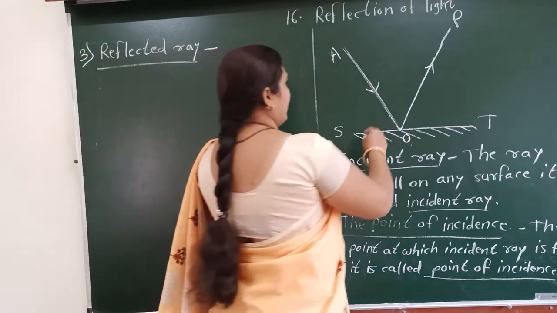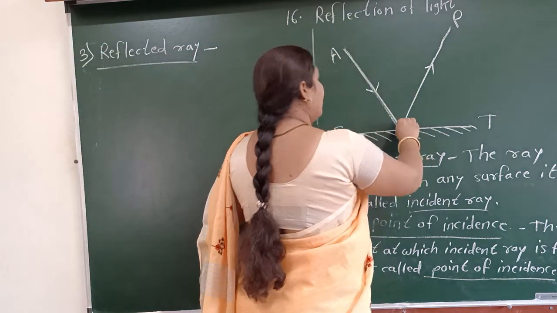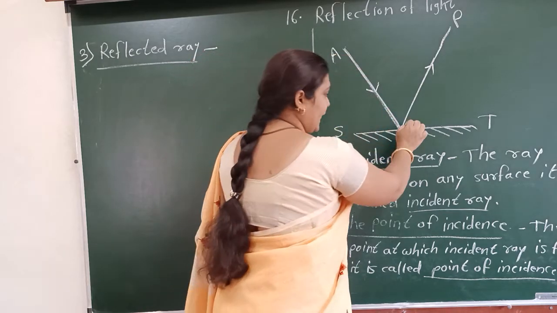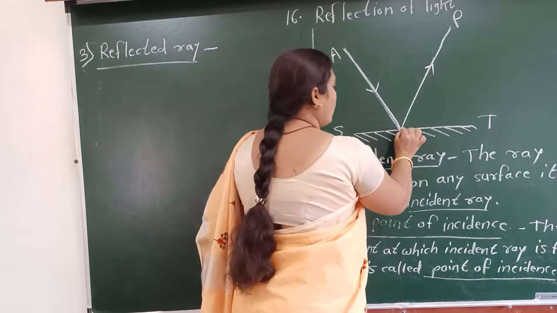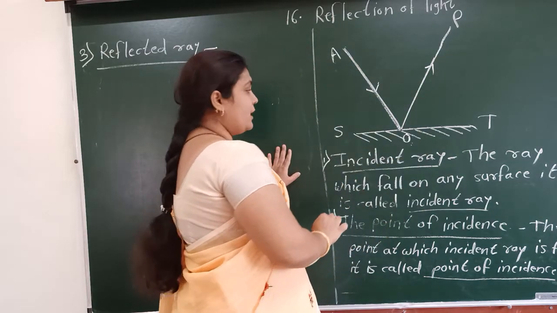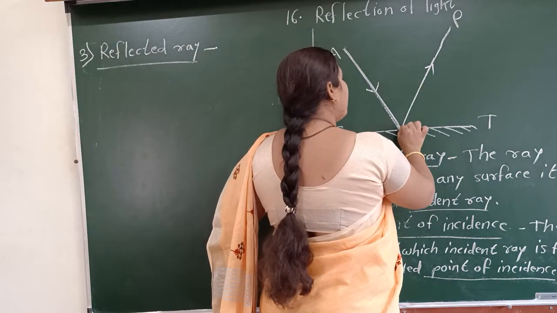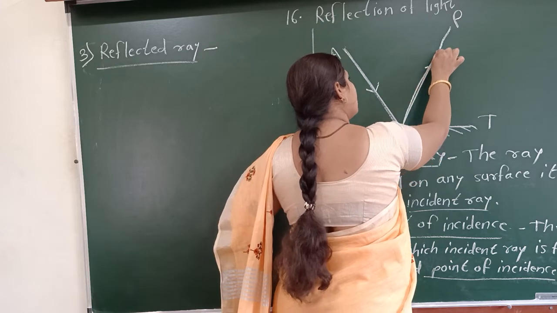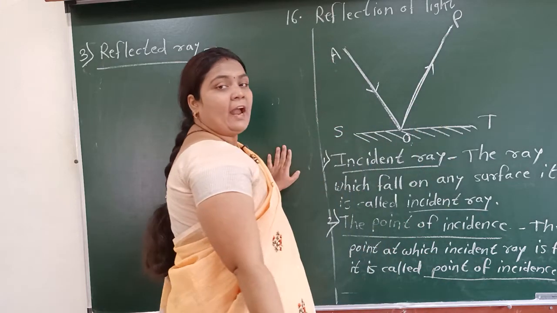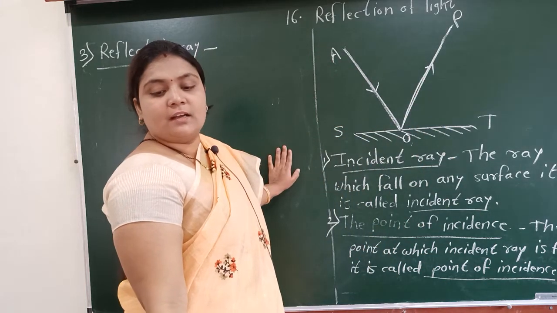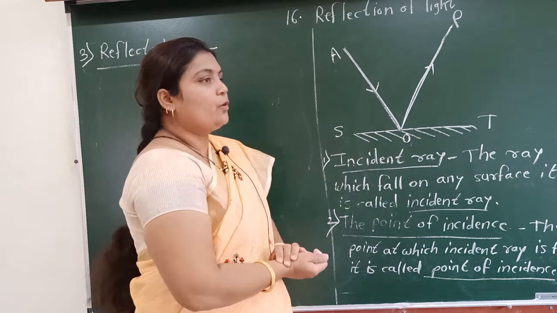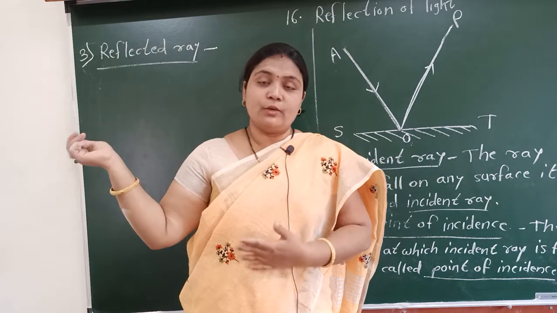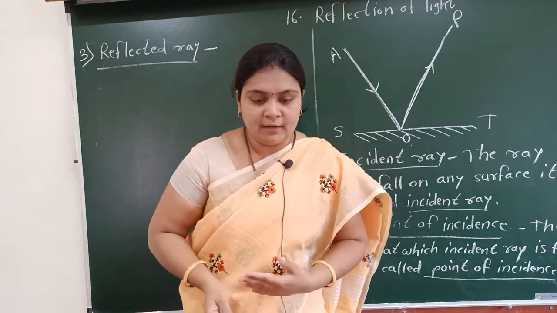In this diagram, when the incident ray AO falls on the point of incidence O on the surface, we can see another ray which is coming from the mirror, and it is nothing but the reflected ray. Now we are going to write down the definition of the reflected ray.